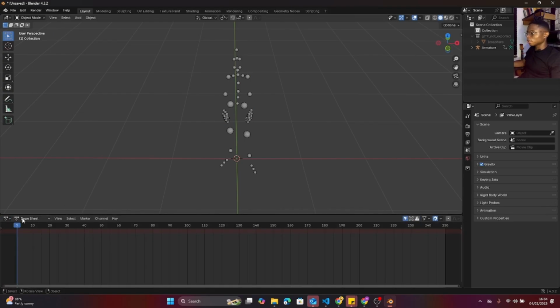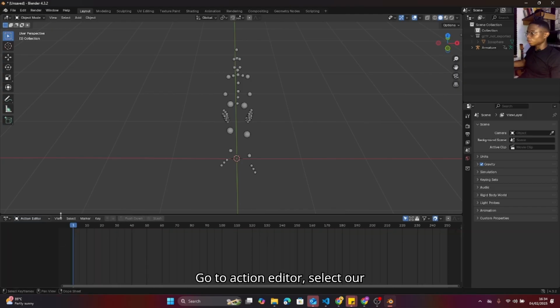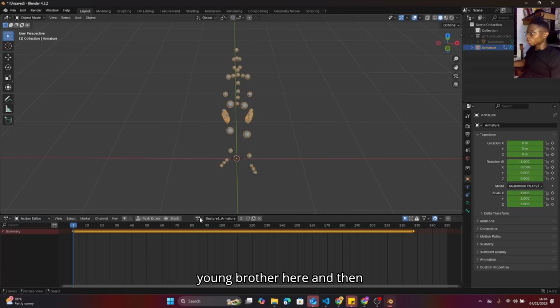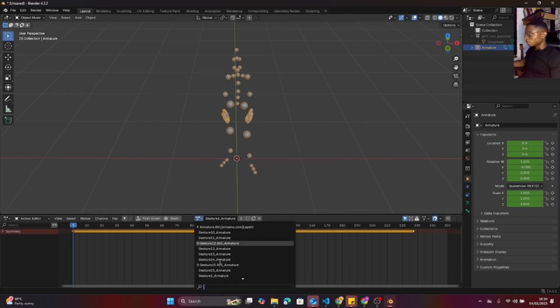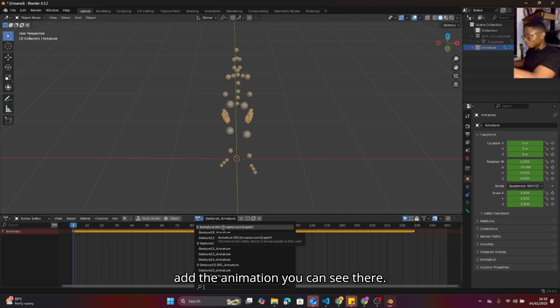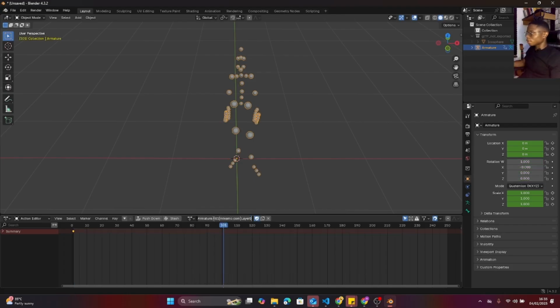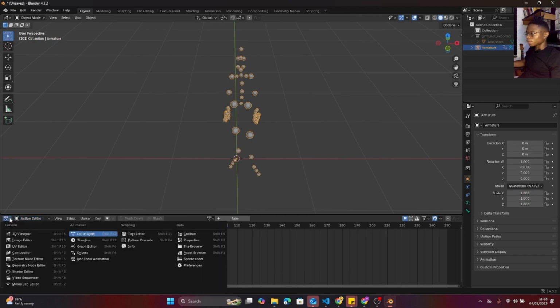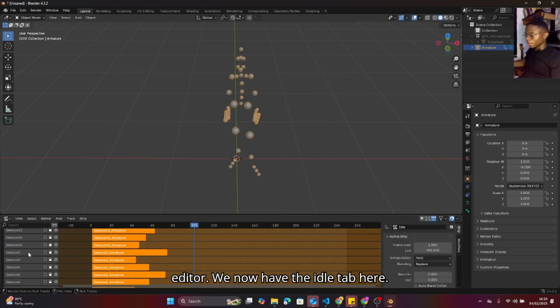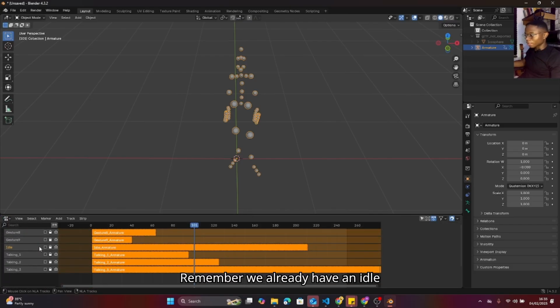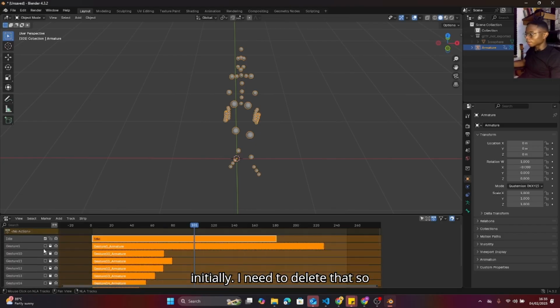Go to Action Editor, select our young brother here, and then add the animation. You can see it there. Change it to idle. And push it down. Go back to our NLA editor, non-linear editor. We now have the idle track here. Remember, we already have an idle initially. I'm going to delete that so that we work with the one we have right now.